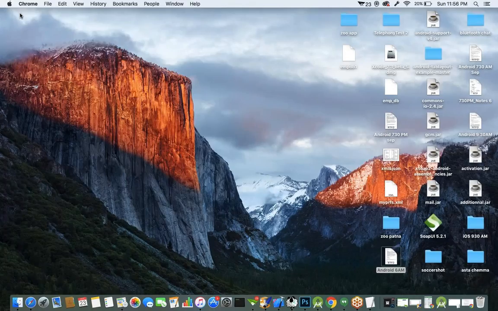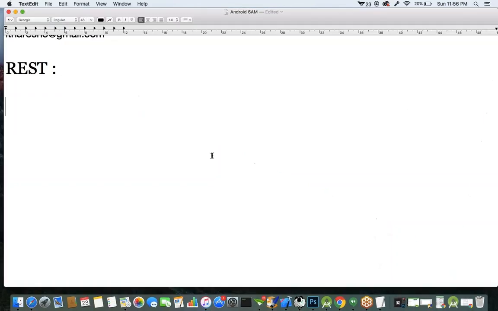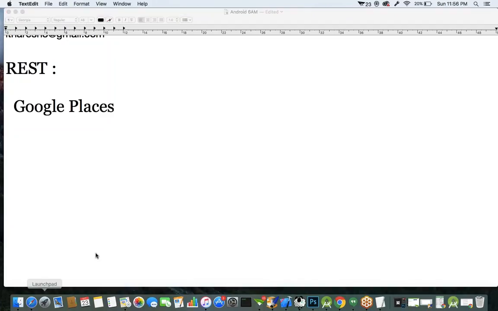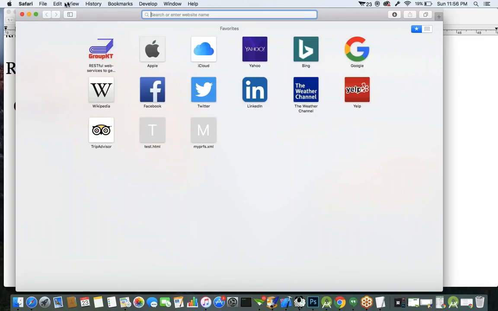Today's session we'll see how to use this Retrofit API, and we need an example for calling a RESTful service. In our earlier classes we already discussed the Google Places concept. Google Places is one of the best examples for calling a RESTful service. If you have not understood Google Places, just listen once again.